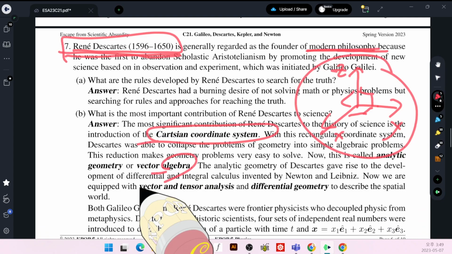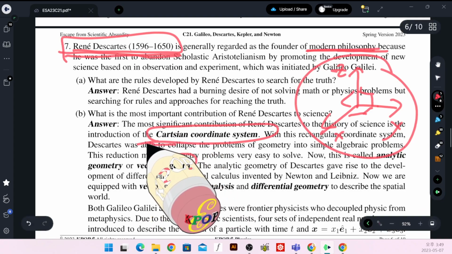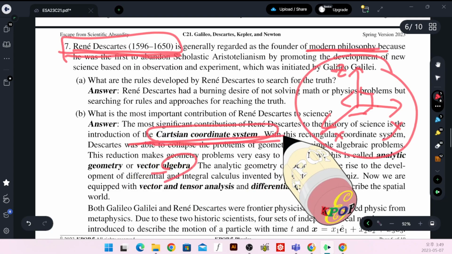So great development of vector algebra was possible due to the introduction of the Cartesian coordinate system. Complicated analysis based on Euclidean geometry is now replaced with a very simple algebraic approach. So analytic geometry was born by Descartes.